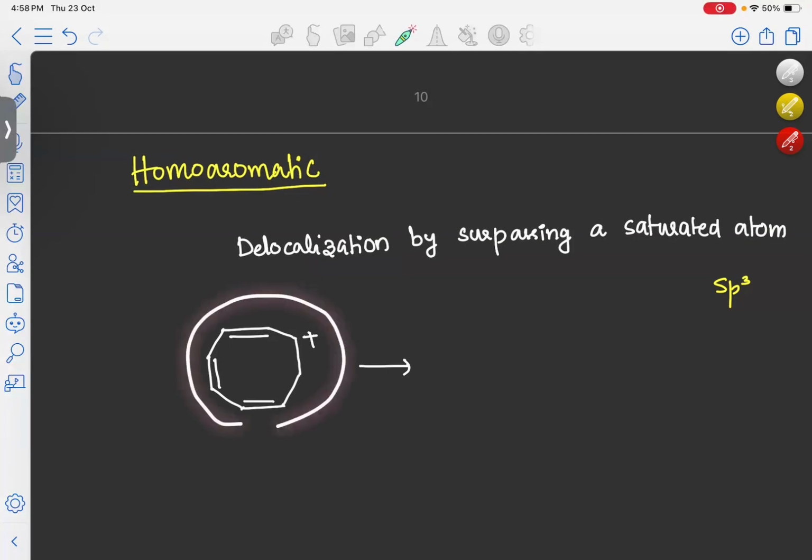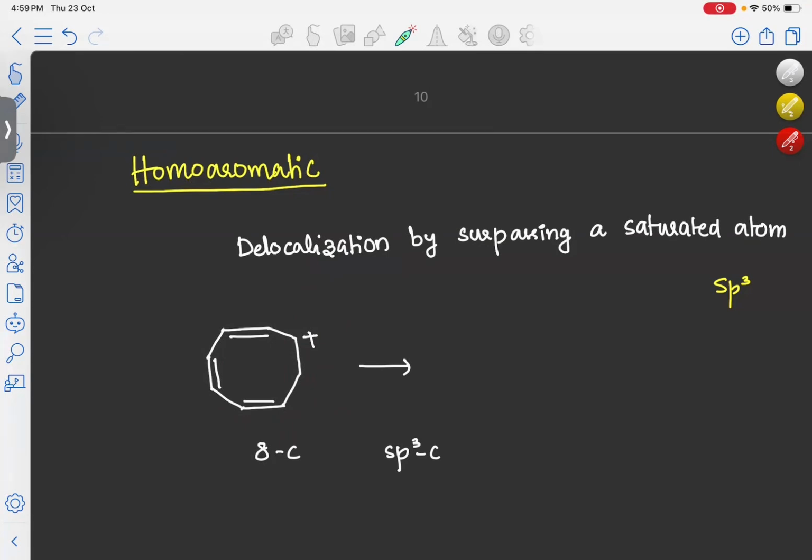Suppose take this molecule. It is an 8-membered ring. We can see 1, 2, 3, 4, 5, 6, 7, 8, so 8 carbons here. And one of the carbons is an sp3 hybridized carbon. And there is one cation also present in this molecule. So what will happen is that according to the non-aromatic criteria that we have mentioned, if one sp3 atom is present, then that molecule will become non-aromatic.